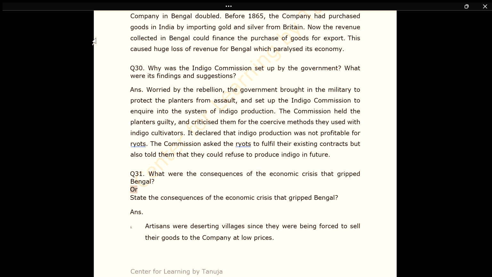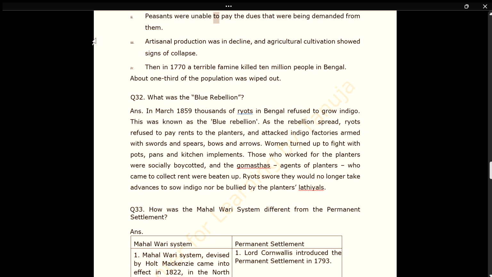Q31. What were the consequences of the economic crisis that gripped Bengal? Or state the consequences of the economic crisis that gripped Bengal. Ans. Artisans were deserting villages since they were being forced to sell their goods to the company at low prices. Peasants were unable to pay the dues that were being demanded from them. Artisanal production was in decline, and agricultural cultivation showed signs of collapse.